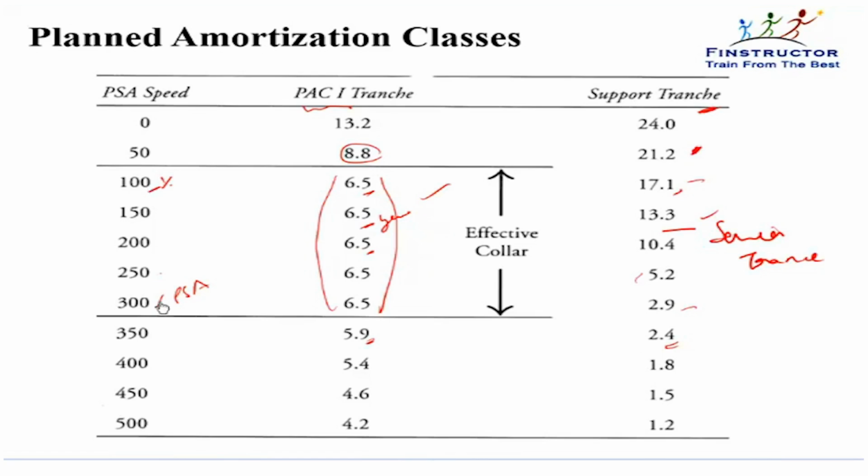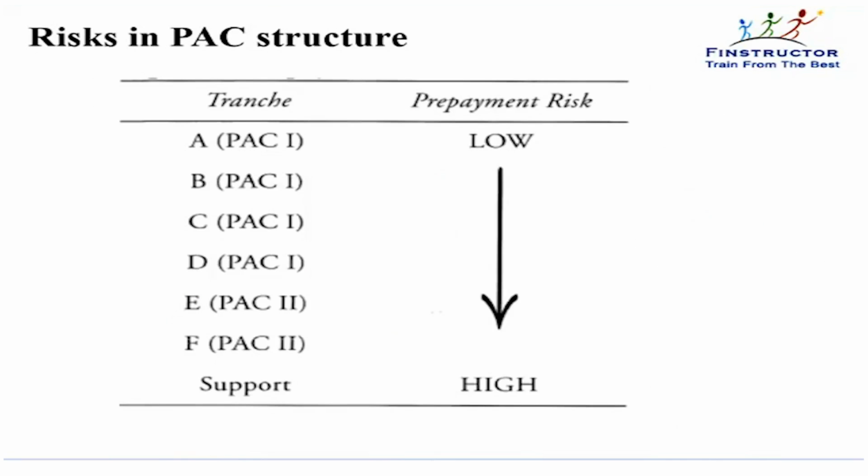Until 100 PSA to 300 PSA of prepayment speed, the senior tranche does not get impacted. So the senior tranches will have low prepayment risk, both extension and contraction, whereas the support tranches will have high prepayment risk, both extension and contraction.